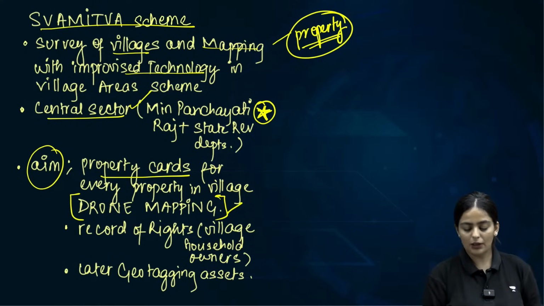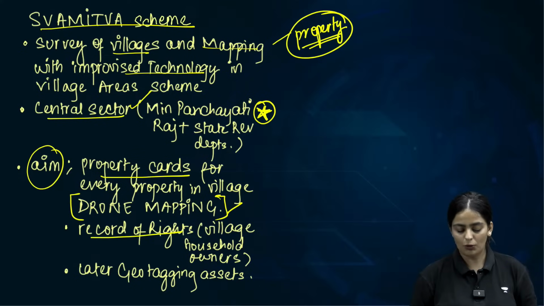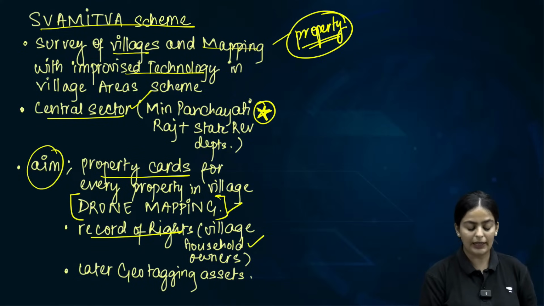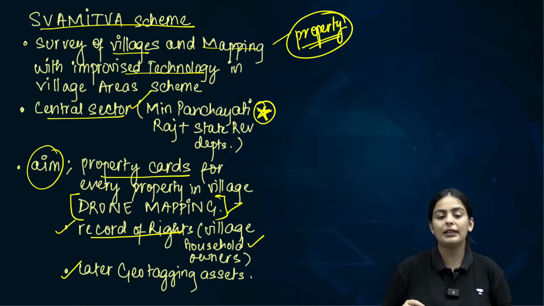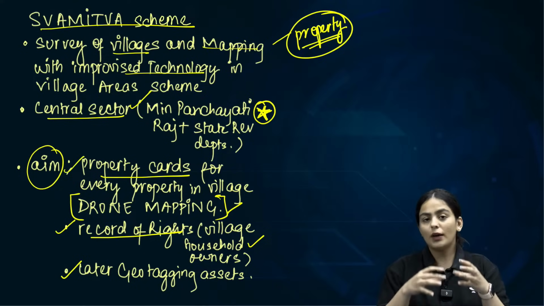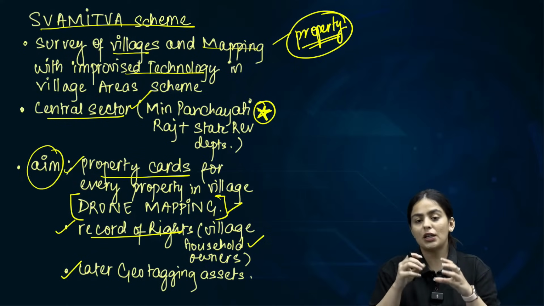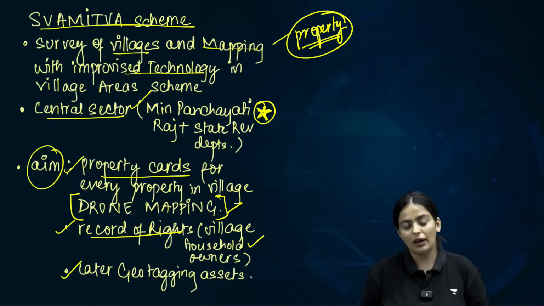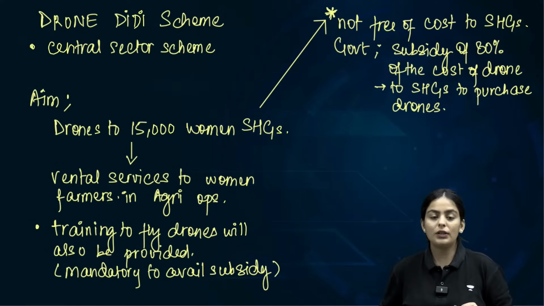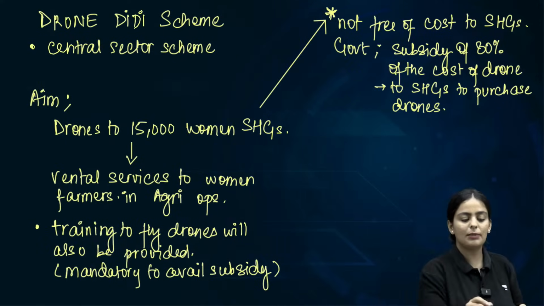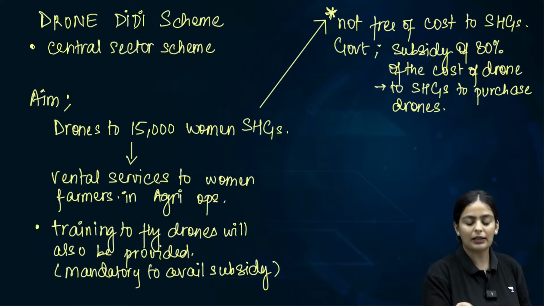Record of rights of village household owners will be created, and they later will be geotagged. Geotagging is basically providing, along with a property card, the geo coordinates of the location under that card. Clear? Drone Didi scheme. The Drone Didi scheme that we did was a central sector scheme.